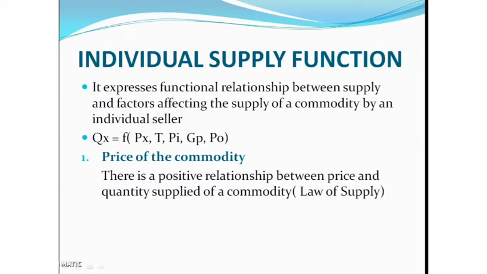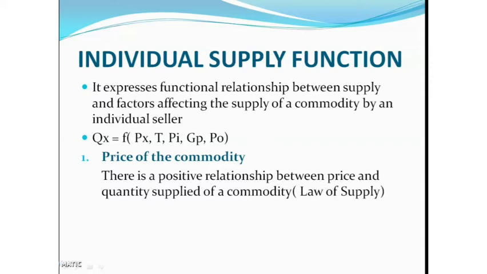Price of the commodity, technological changes, price of input, government policies and price of other goods. We can express this relation by using this mathematical formula: QS is equal to F of PS, T, PI, GP and PO. This is the expression of individual supply function.